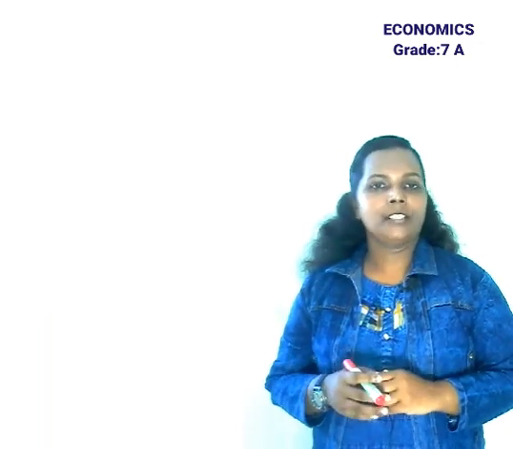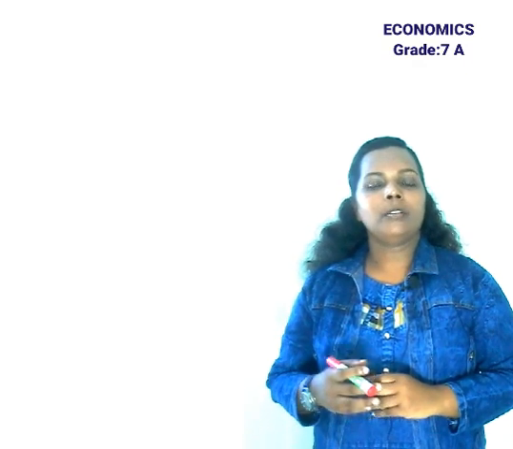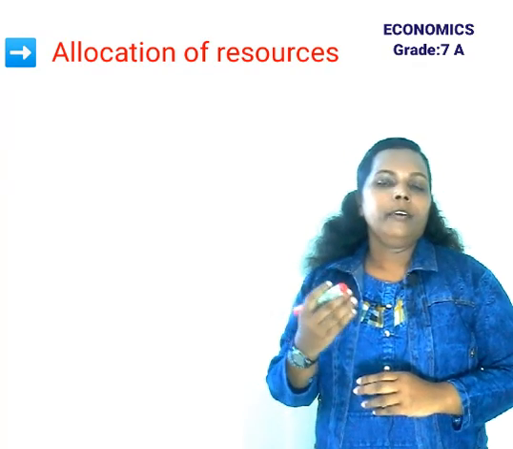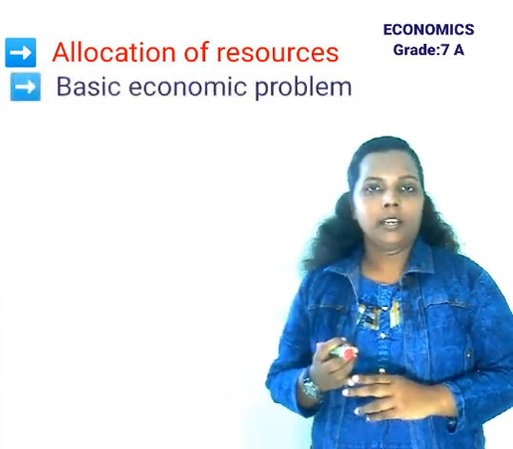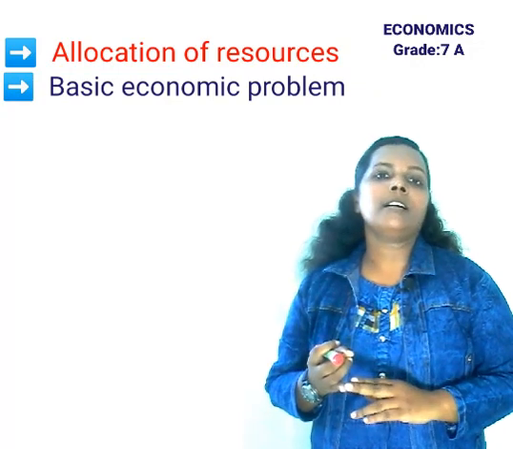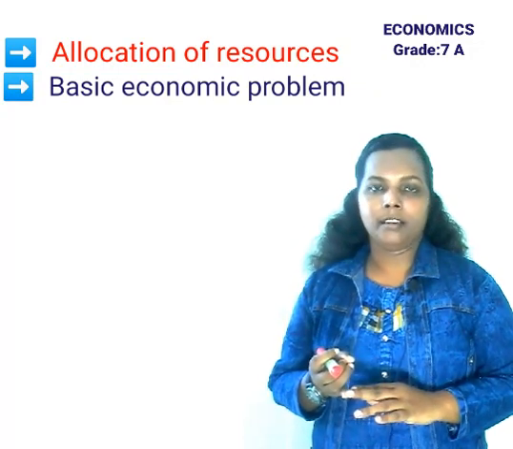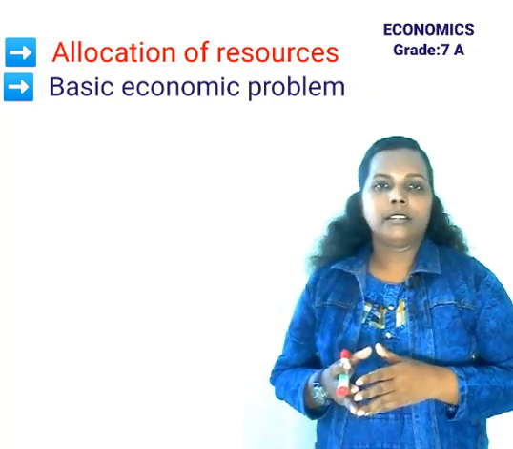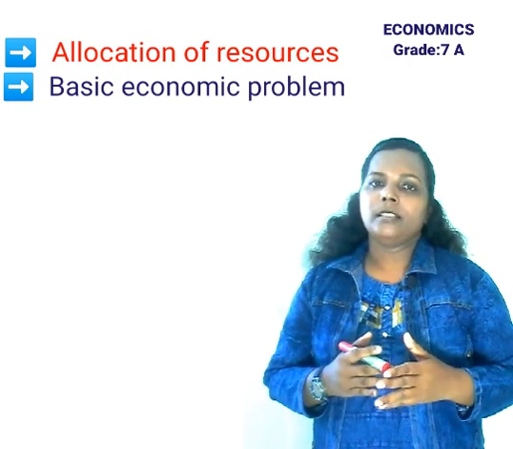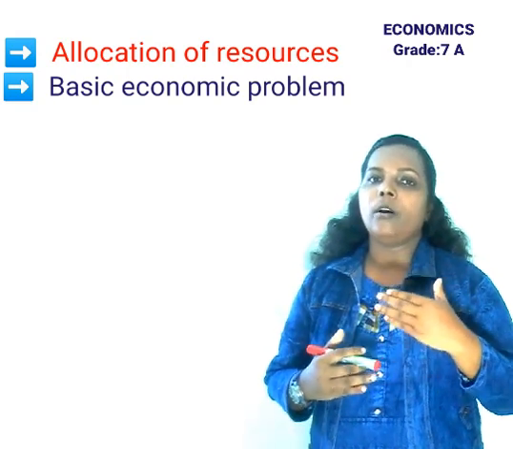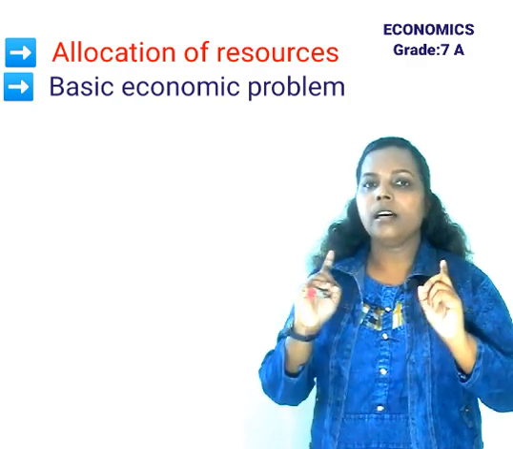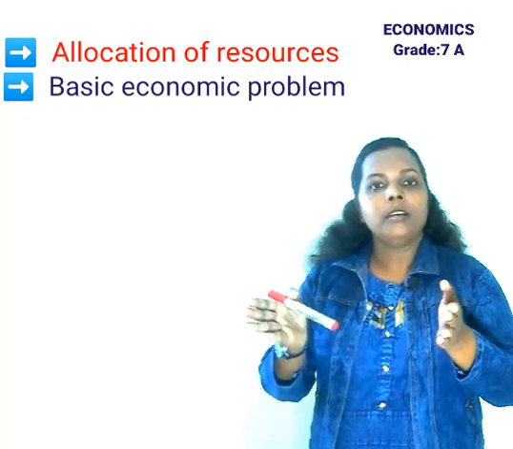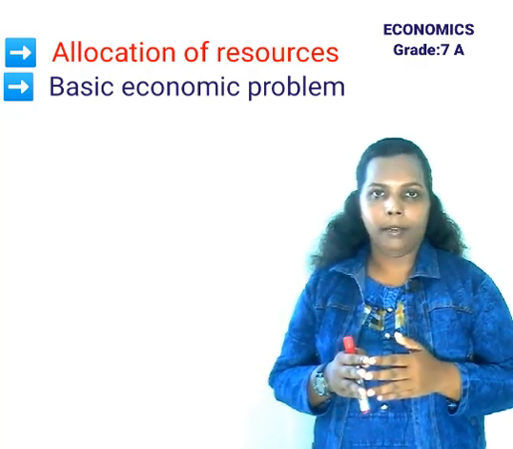Now let me summarize the class. Today we discussed the allocation of resources in an economy. We discussed the basic economic problem, that is, human wants are unlimited and resources are limited. So the government has to allocate the resources to goods and services. Then we discussed the meaning of allocation of resources. Allocation means the government or organization has a strategic plan to allocate or share their resources in their economy.